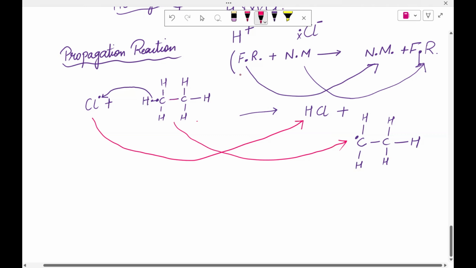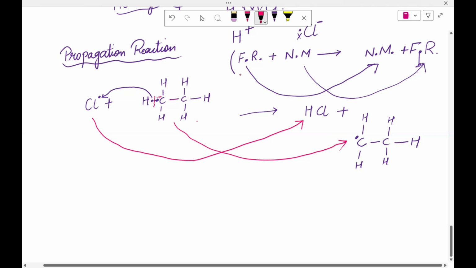Now, what happens when this radical comes near to this place? When it comes near, this bond is going to break. Why is it breaking? Because carbon is more electronegative, so it pulls this electron more towards itself, and now this bond is going to break.